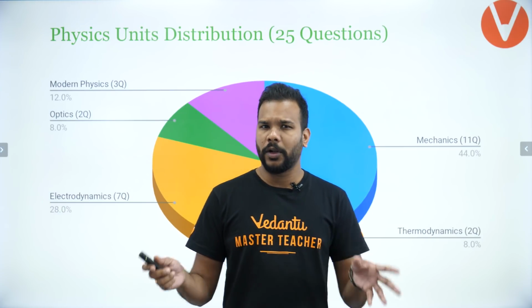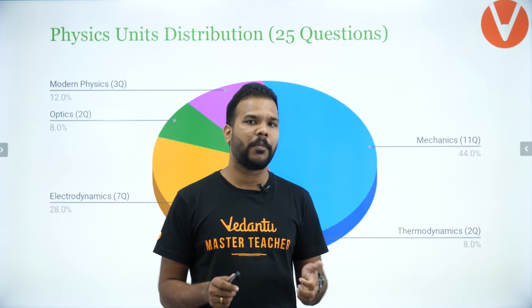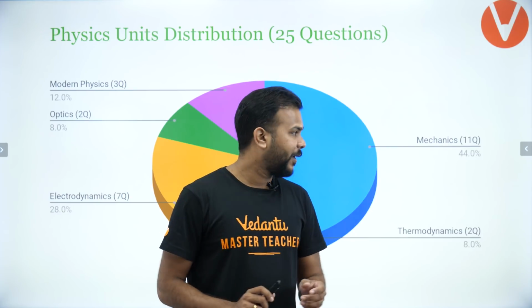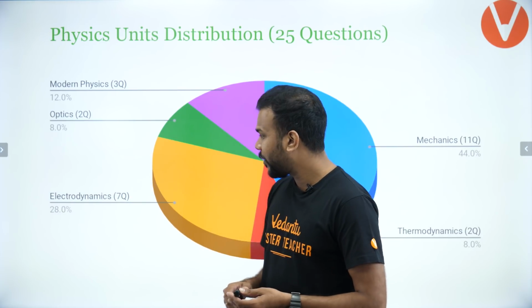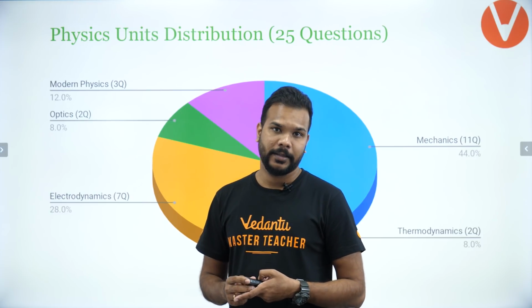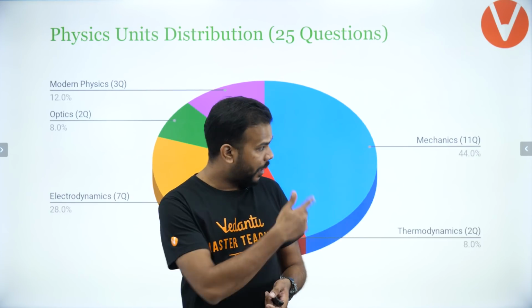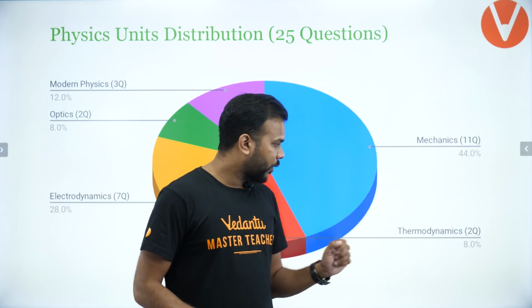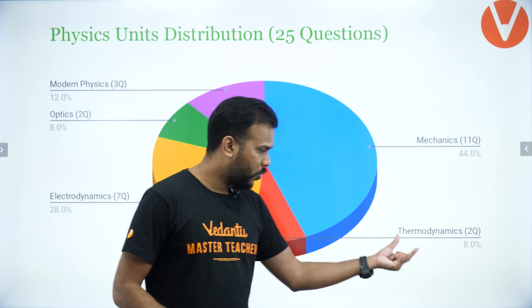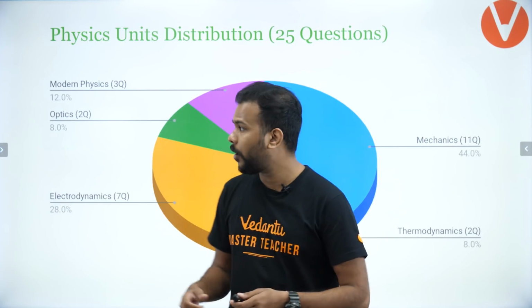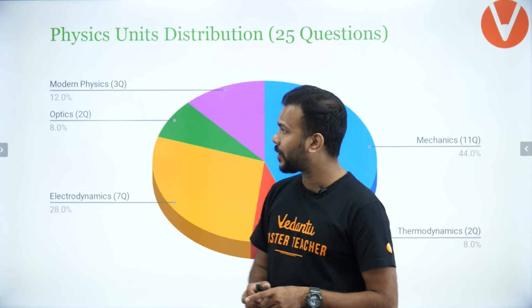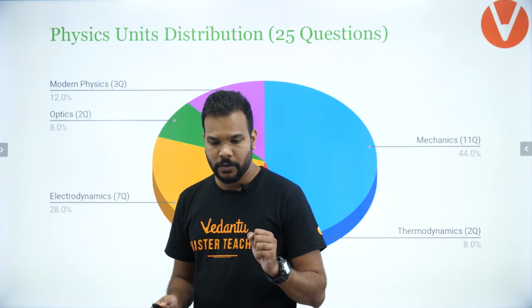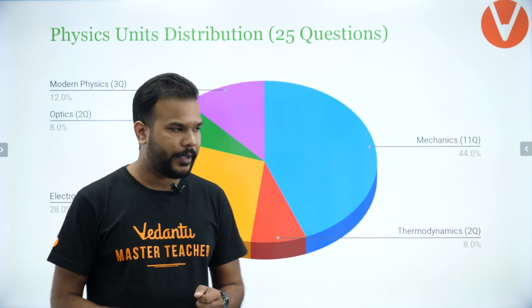I think out of all the 6 papers, this is the paper where the maximum number of mechanics questions were asked. A student like me would be very happy because I love mechanics. Mechanics had 11 and electrodynamics had 7 questions, making it 28%. So guys, the trend stays. Thermodynamics, on the other hand, reduced this time again, only 2 questions, making it 8% of the paper. Optics had 2 and modern physics had 3 questions, making them 8 and 12% respectively. So nothing changes in terms of the trend overall.